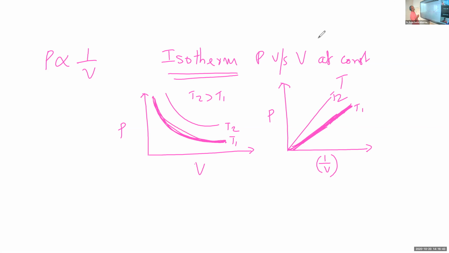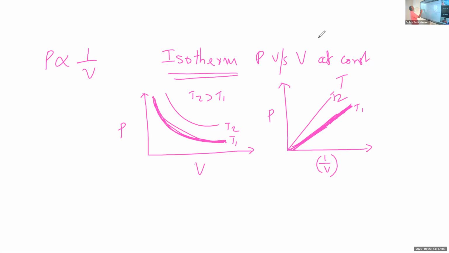If we plot P against 1 by V, then you will get a straight line passing through the origin. That is also the graphical representation of Boyle's law.